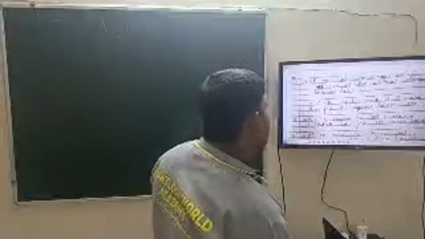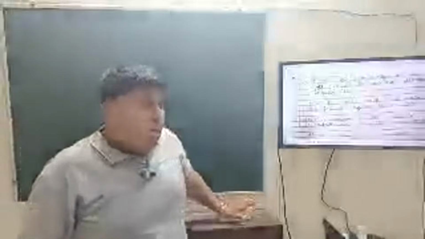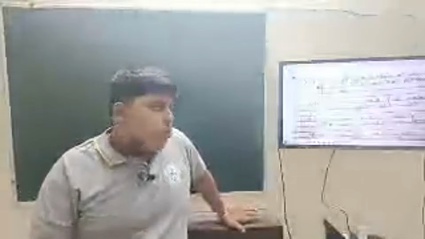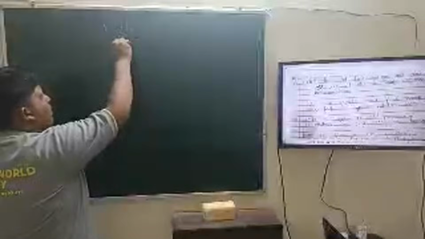Next program: write a program to input 5 marks and then find the average between them. Marks can also be floating point, meaning if someone is getting 10.5, a floating point value, we'll take float input. m1 equals